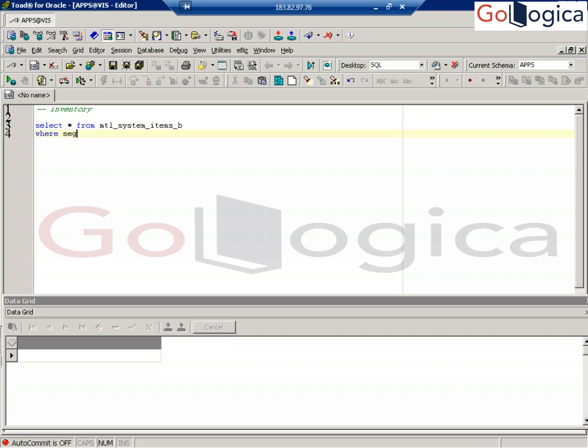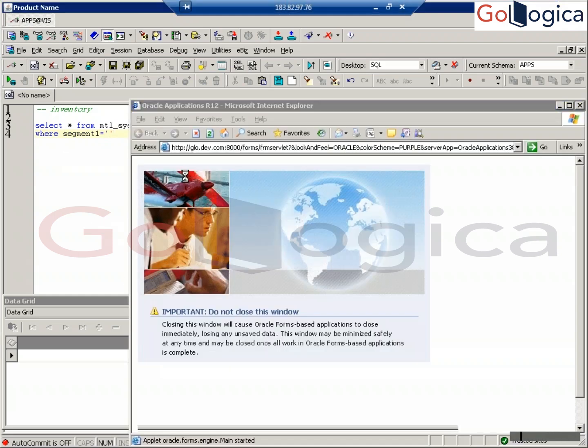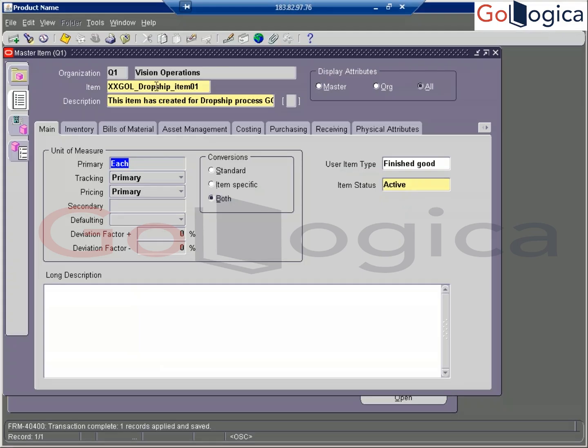You can get to know more tables. Segment 1. What is segment 1? Our item. This is our item.